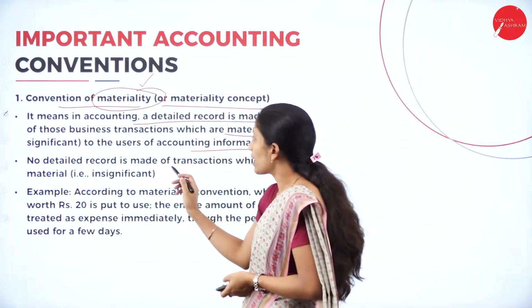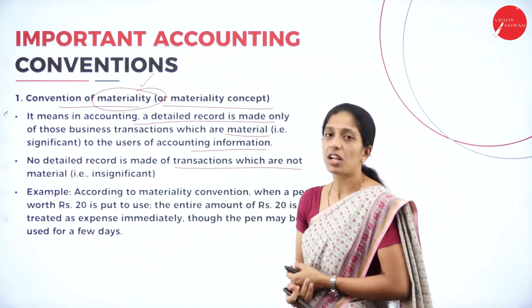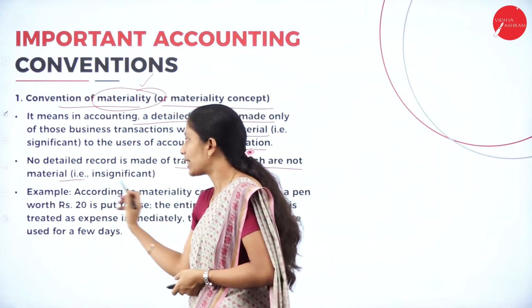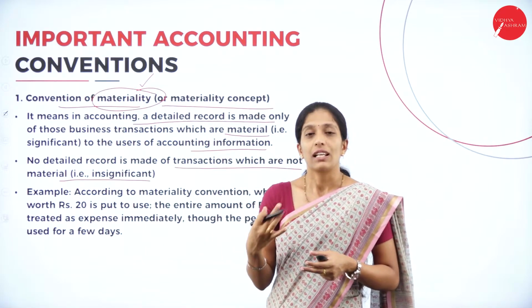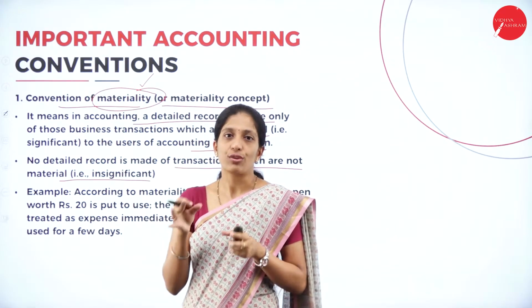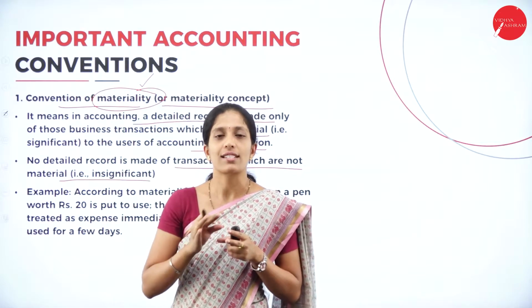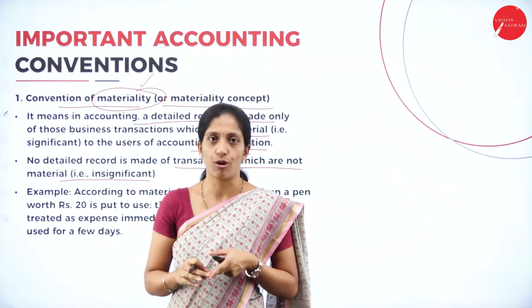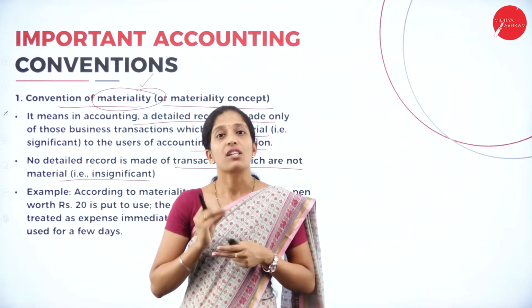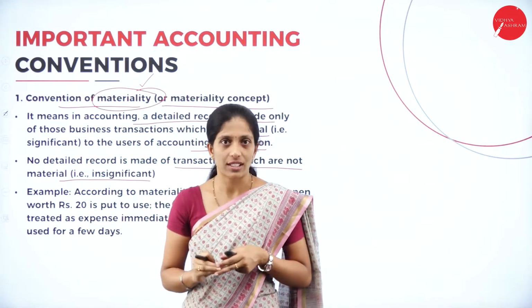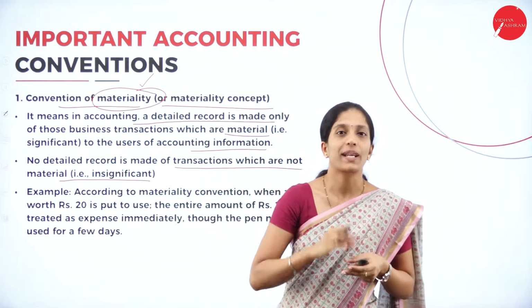No detailed record is made of transactions which are not material or insignificant in nature. If it is not so important to record in the books of account, such transactions have to be completely ignored. Depending upon the user's demand, we have to record the transaction, and that has to be communicated to the users.